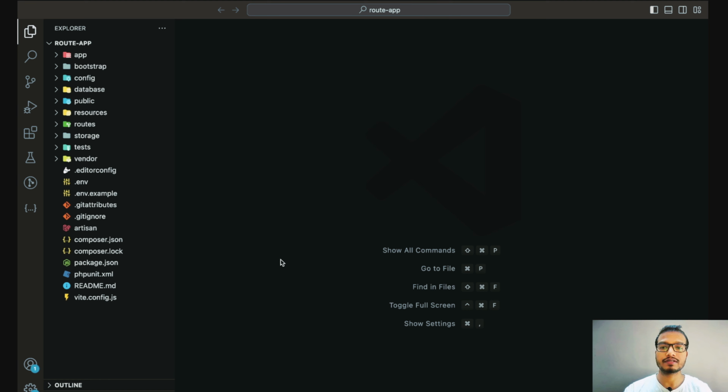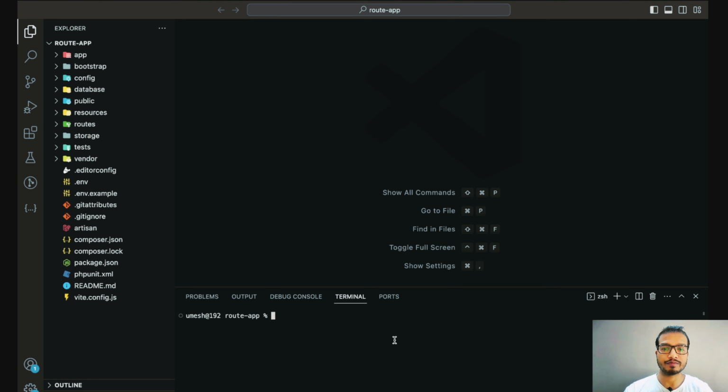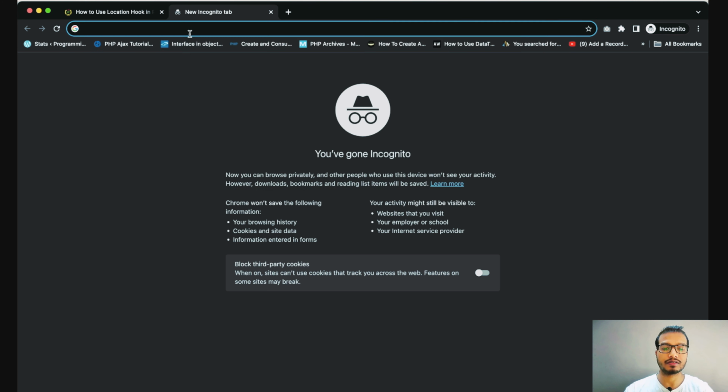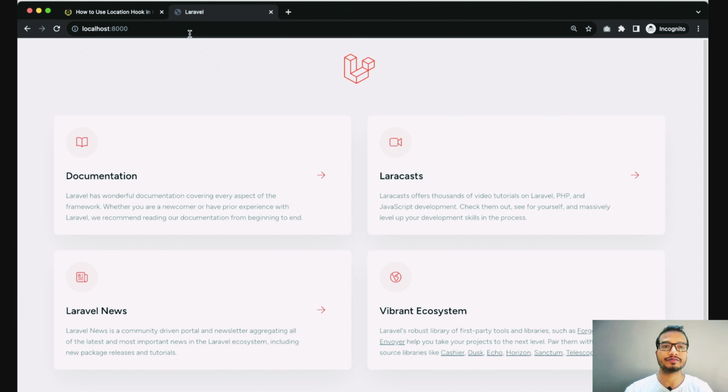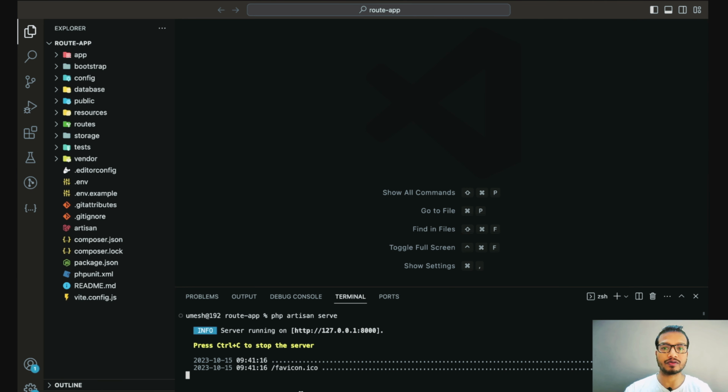So now let's run the application first. I have opened the terminal here and I will hit enter this php artisan serve command. The application will start on 8000 port. Yeah, so now our application is running here. Now let's discuss different types of routes by going through the folder structure in the project directory.